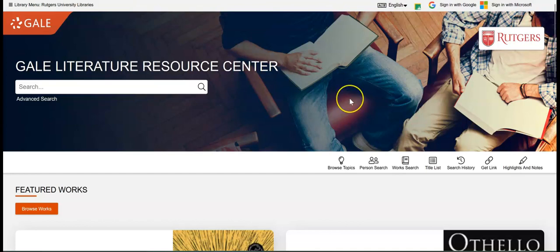Everyone! Today I'm going to show you two unique search tools that are available on Gale Literature Resource Center. And those are the person search and the work search. And you can find both of these on the navigation bar that's down here. Let's do person search first.